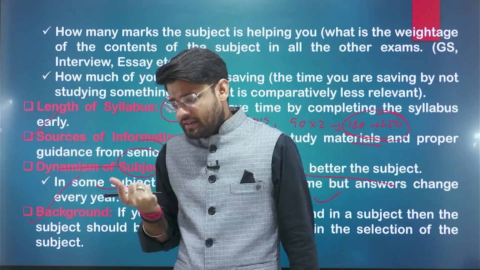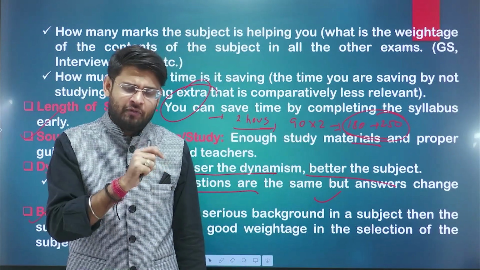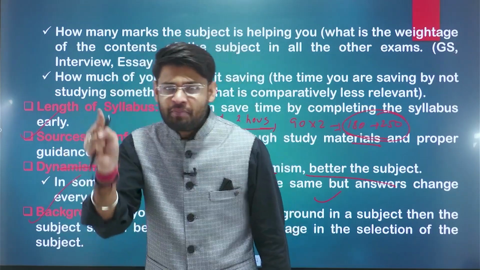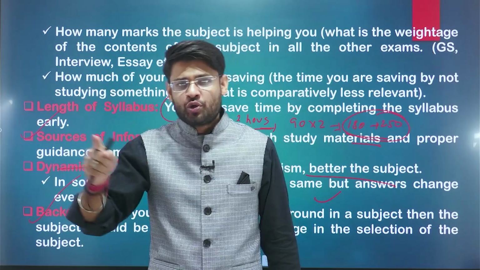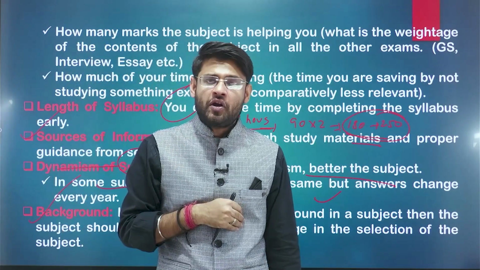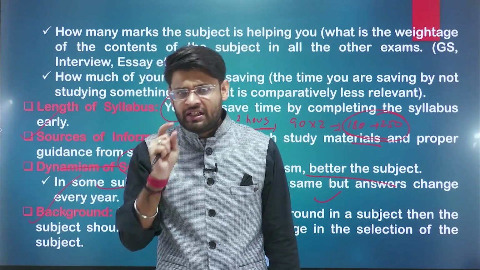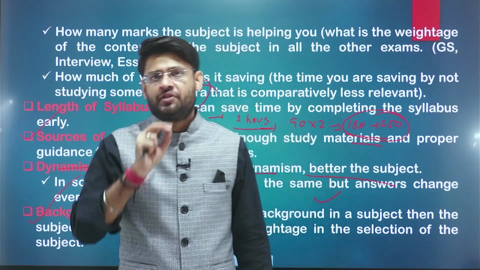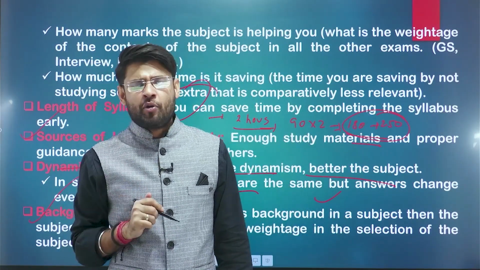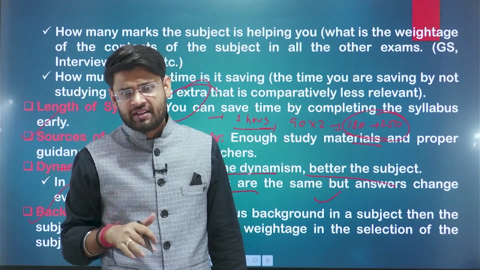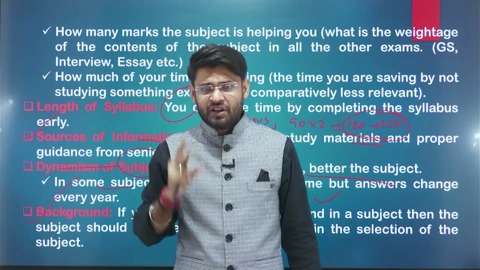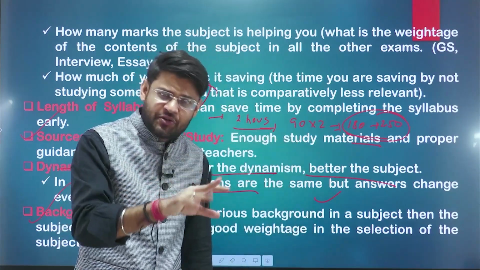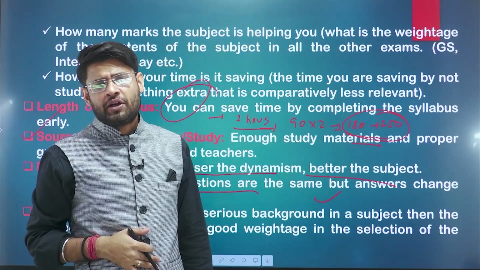But a subject like political science has an advantage. A BTech student, if he has an interest in that particular subject, can perform 1,000 times better than those who have completed their graduation in political science. So the important key phenomenon here is that your interest towards the particular subject is the most important component, the key takeaway of this session, right? So you have to develop that interest in your particular optional subject.